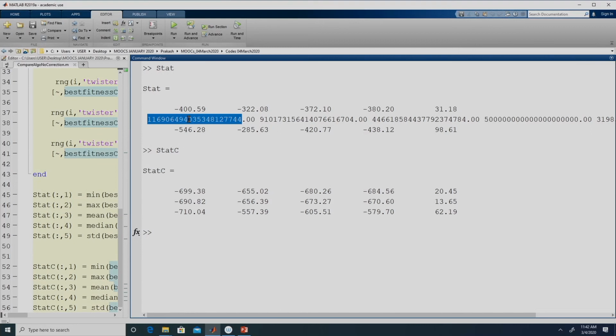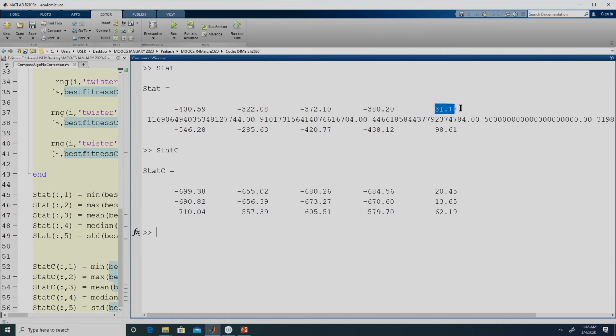Even the best solution was not feasible earlier. Here it is now able to find a solution which is minus 690.82. Particle swarm optimization was previously able to determine a solution of minus 546.28, now it is able to determine a solution of minus 710, right. So, we employed a very simple procedure, but that simple procedure has helped us to get a significantly better result.